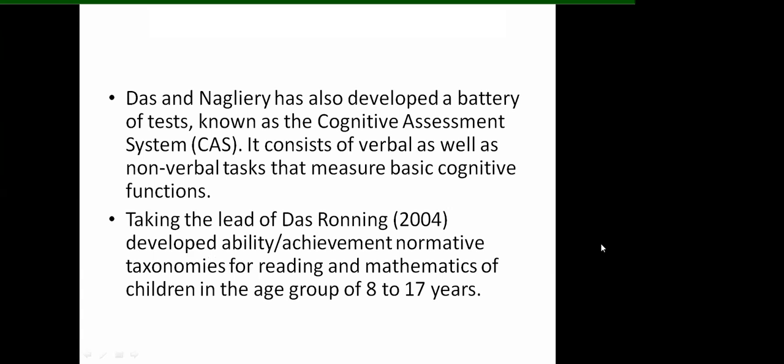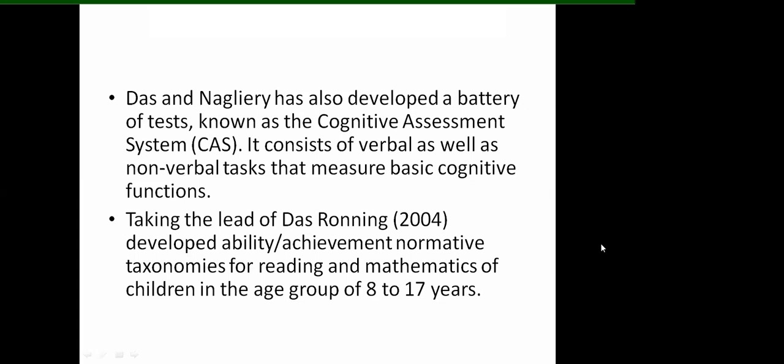So Das and Naglieri have also developed a battery of tests known as the cognitive assessment system. It consists of verbal as well as non-verbal tasks that measure basic cognitive functions. So this was known as the cognitive assessment system.